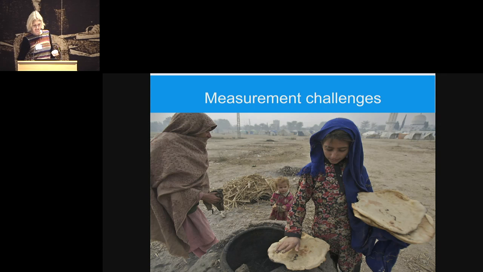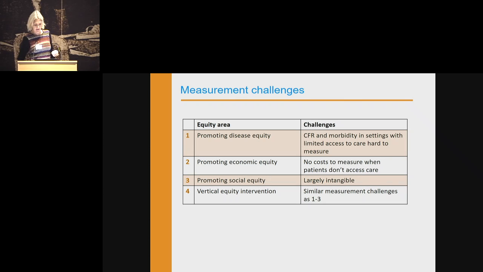So my last slide is just about some of the measurement challenges we have. For the first one, disease equity, it's just harder to estimate the case fatality rates and the morbidity in settings where there's such limited access to care. It's just basic surveillance issues. For economic equity, as I mentioned, when they don't access care, there's just no cost to measure. So that one is hard to get a handle on. And social equity is just largely intangible. It's very hard to measure the value of having registration and just having an entry point.